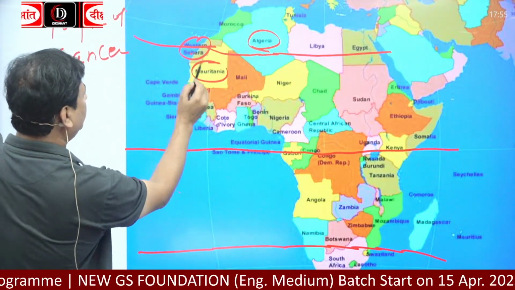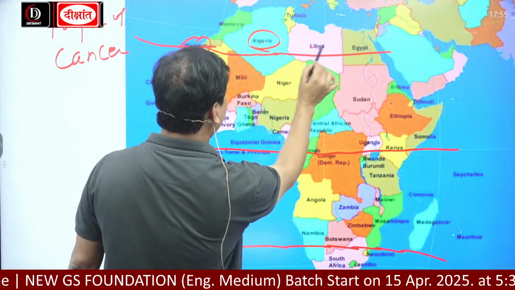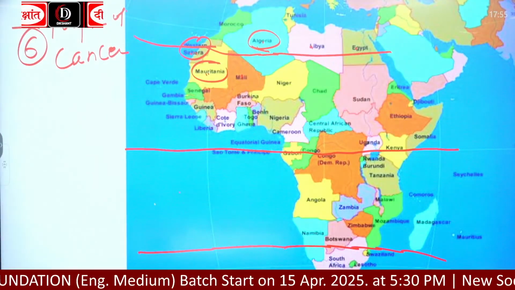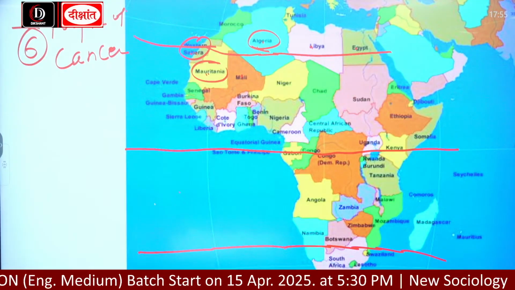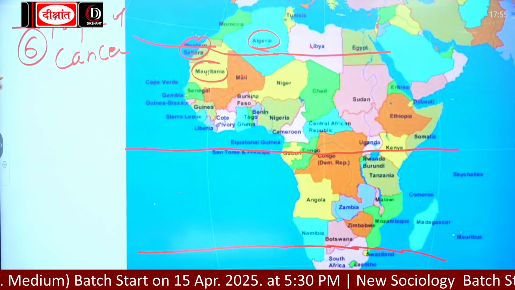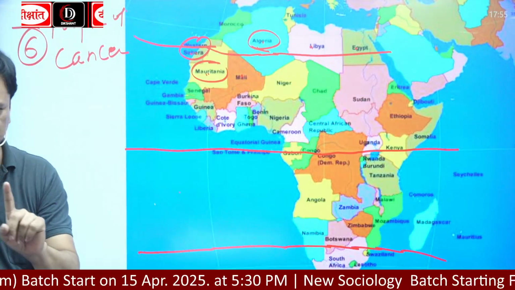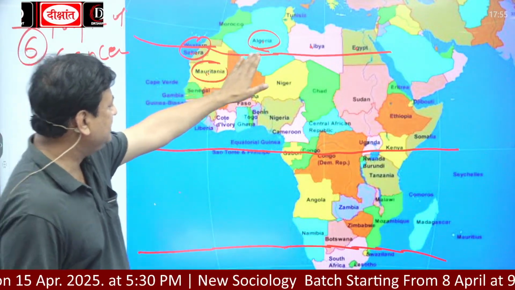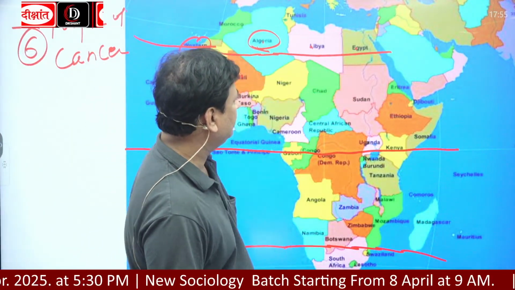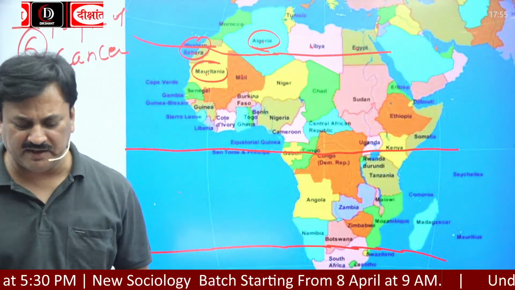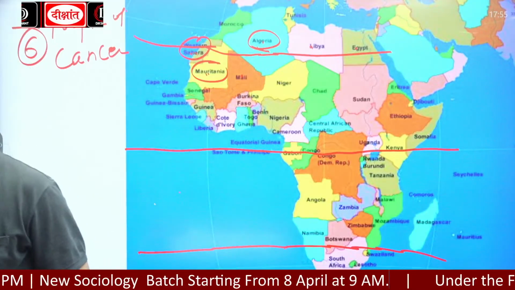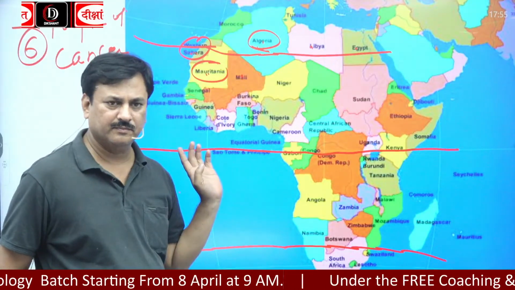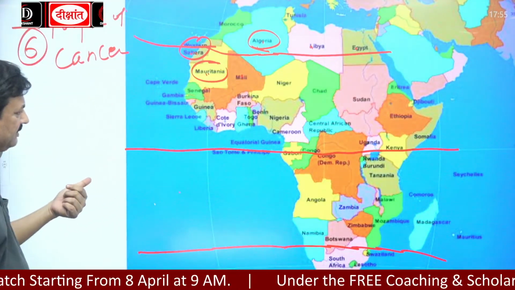So how many countries? Western Sahara, 1, 2, 3, 4, 5, 6. 6 countries of Africa through which Tropic of Cancer passes. Keep in mind: Western Sahara, Mauritania, Mali, Algeria, Libya, Egypt. Now the next is what? Equator.